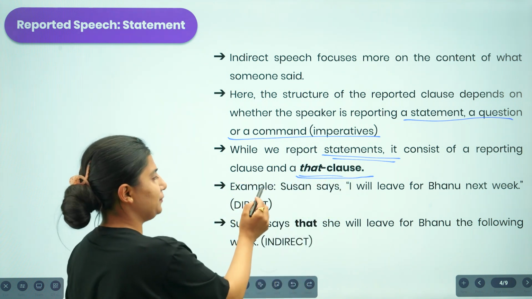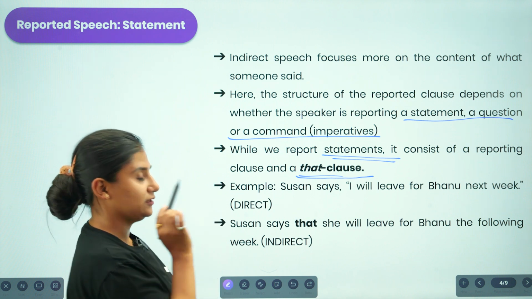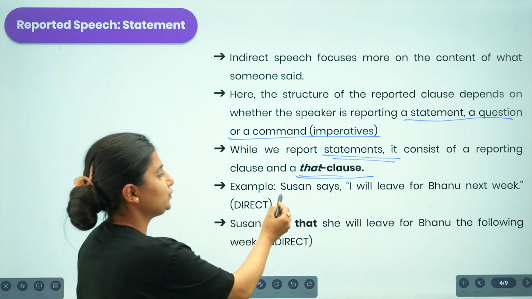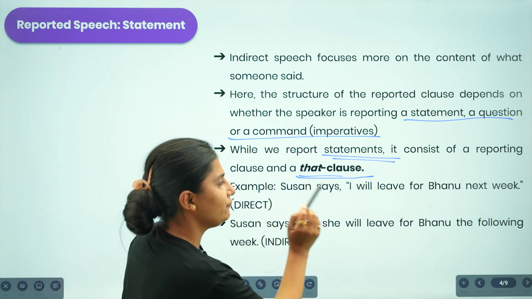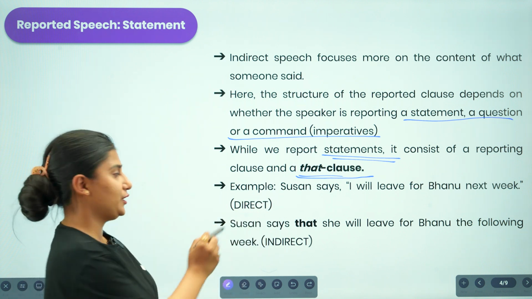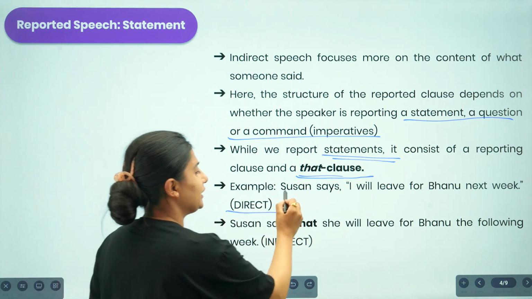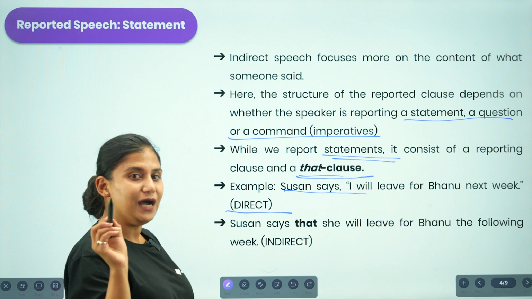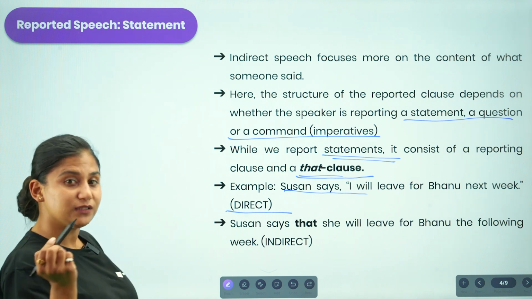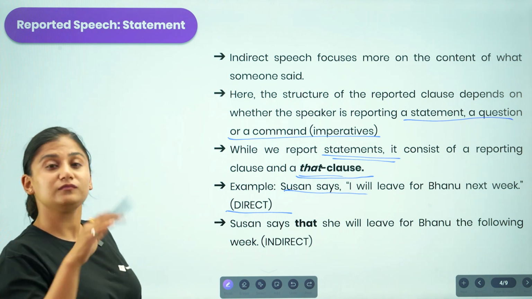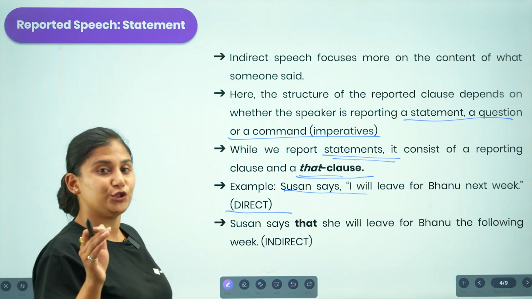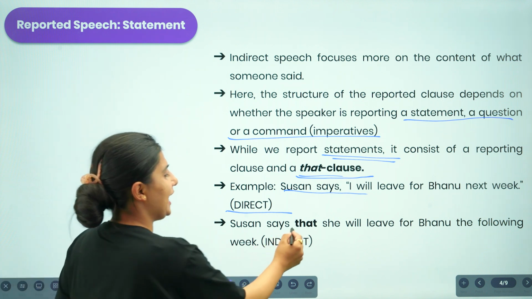Here in the example, the statement reads in direct speech, Susan says, "I will leave for Bhanu next week." So here we have this statement in direct speech format. Now whenever we are changing this statement into indirect form, make sure that you use the that clause.